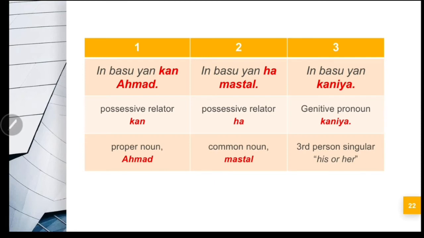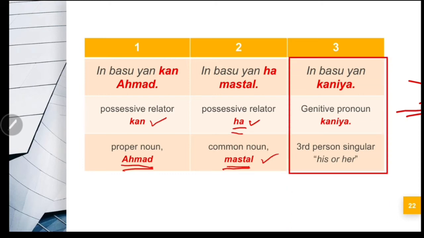In baso yan kan Ahmad, we use the possessive relator kan if it is followed by a proper noun, and we use the possessive relator ha if it is followed by a common noun, just like mastal.